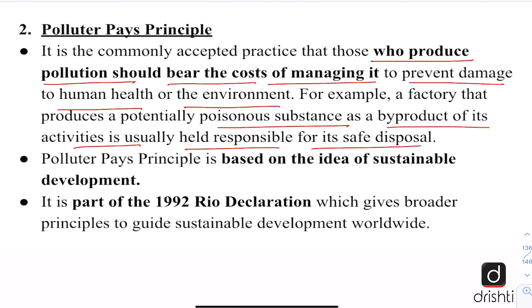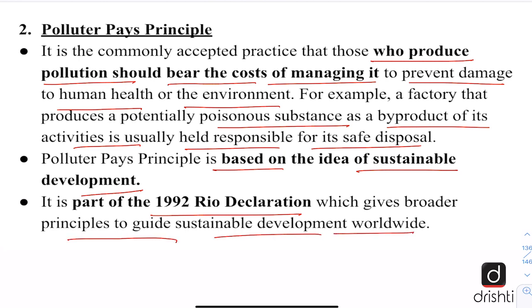And polluter pays principle is based on the idea of sustainable development and it is part of the 1992 Rio Declaration which gives broader principles to guide sustainable development worldwide. So this is a very important concept and very useful for quoting in any essay or in your mains answer writing.